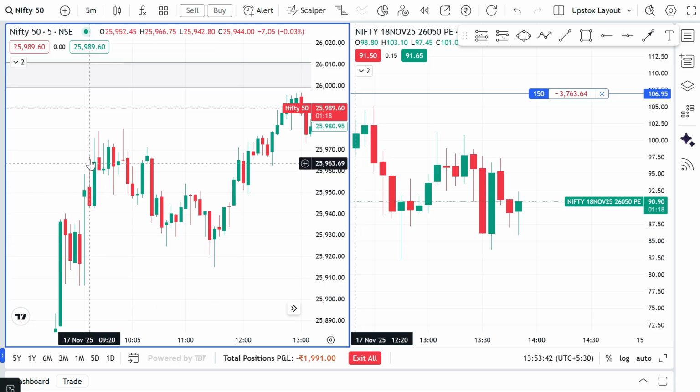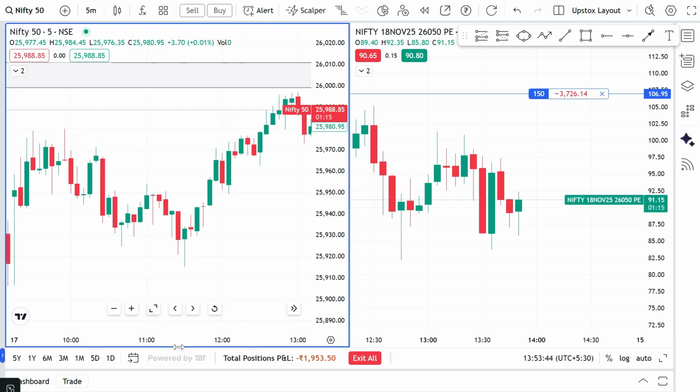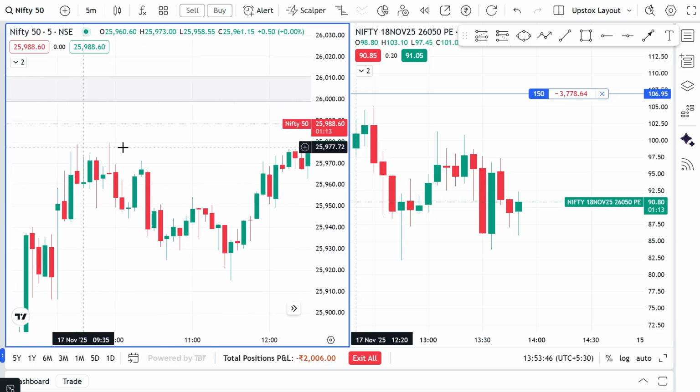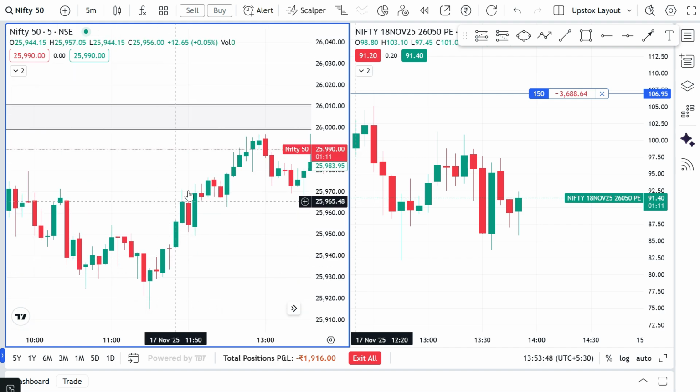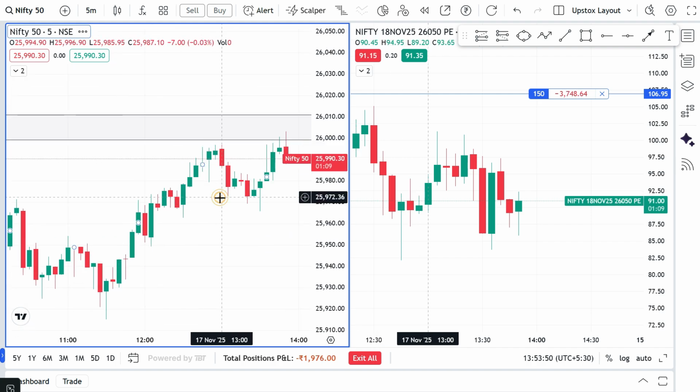Okay, market open. It tries to go bullish, again falls. You can see it tries to go bullish, again falls. Exactly, an extra consolidation at support, and it tries to break the day high. Again it tries to go bullish, again falls.